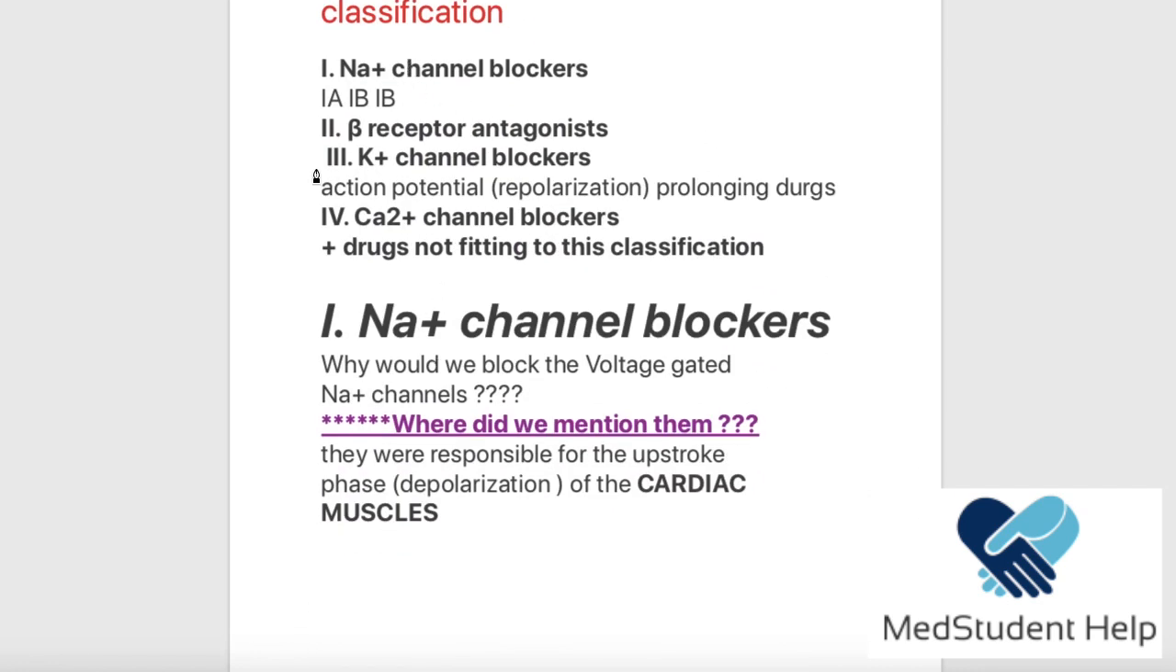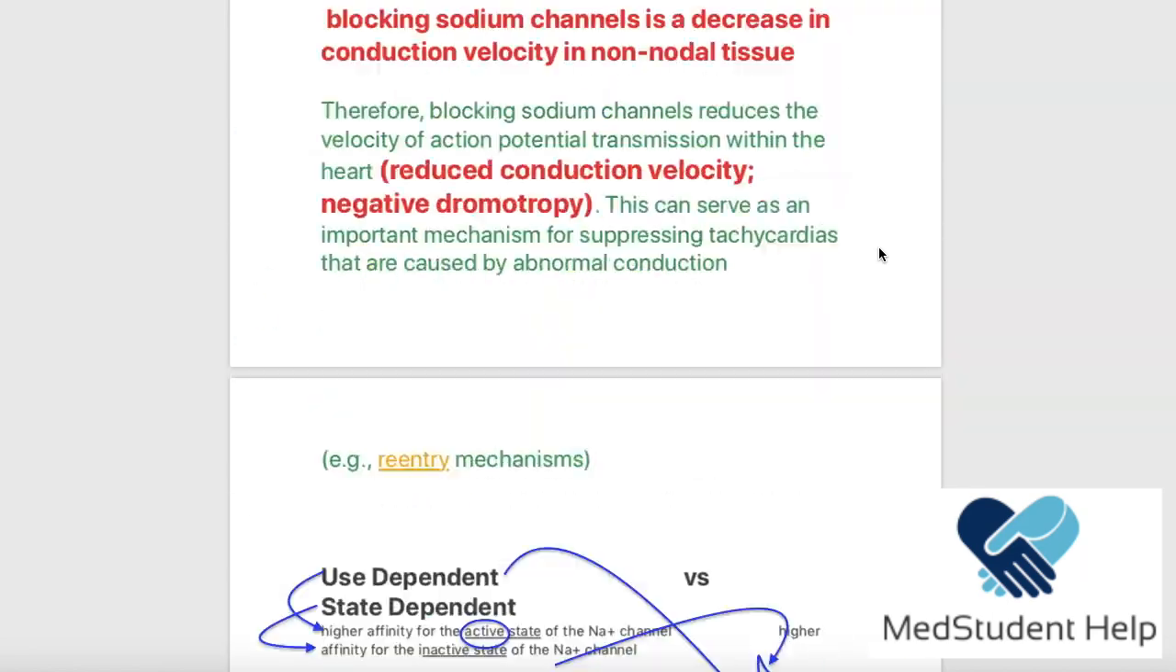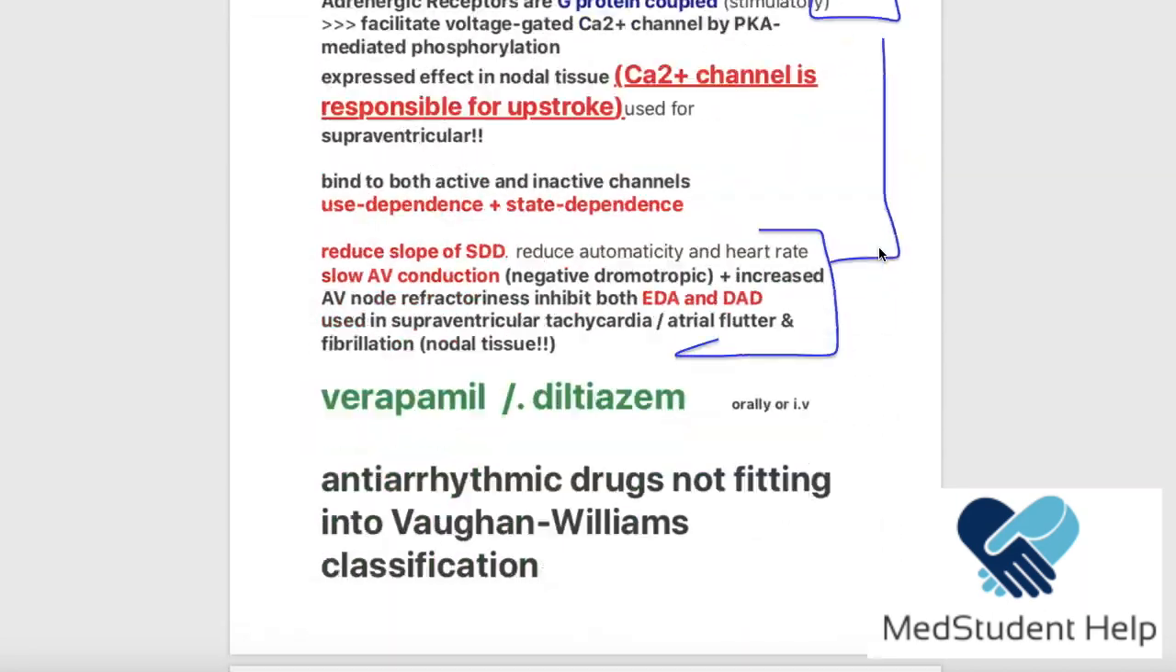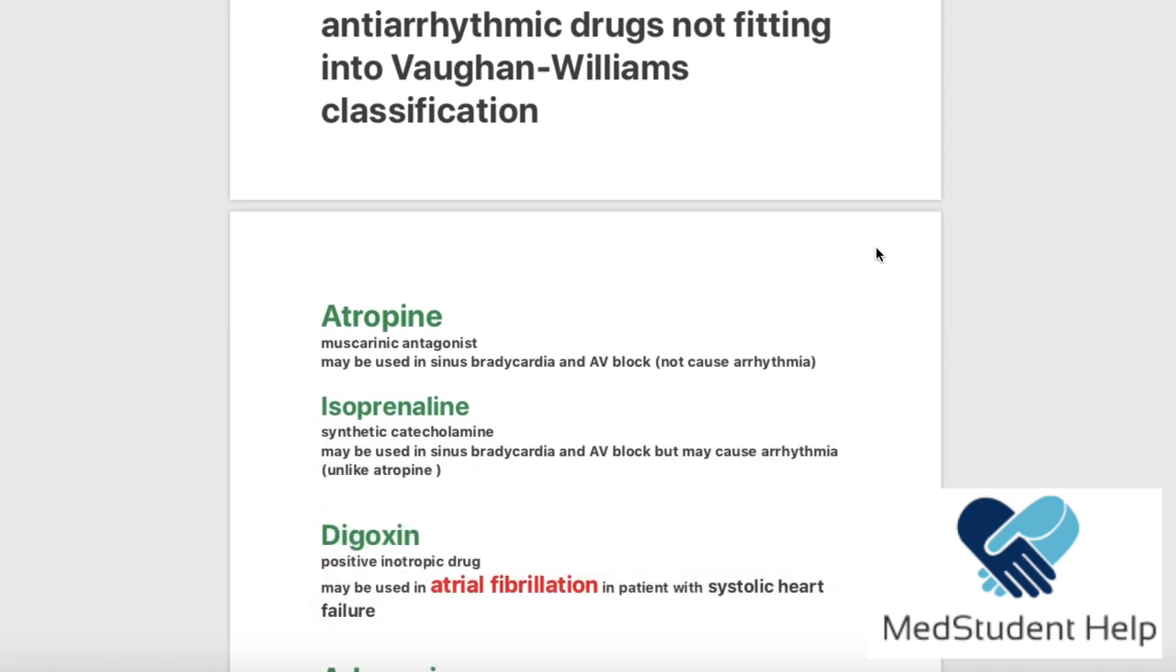So we talked about all of them: the sodium channel blockers, the beta receptor antagonists, the potassium channel blockers, and the calcium channel blockers. But we have drugs that don't really fit in this classification. Okay? Not too many and not complicated, very simple. You should know what a drug is used for, and that's it.